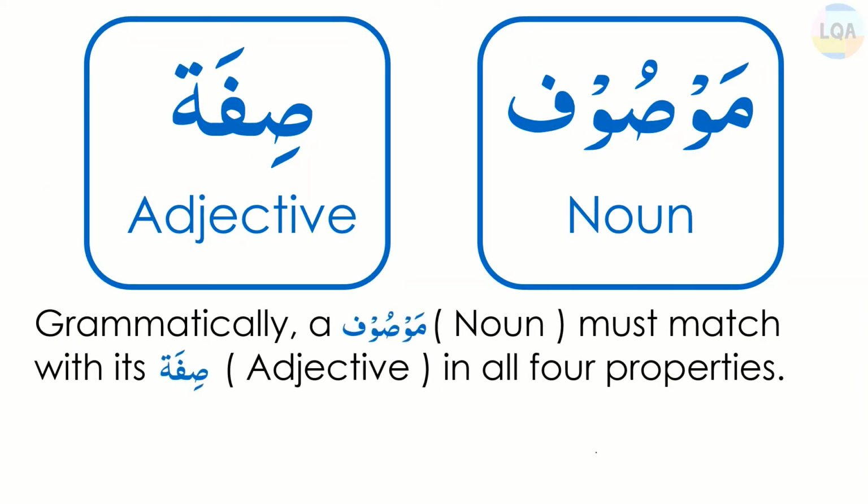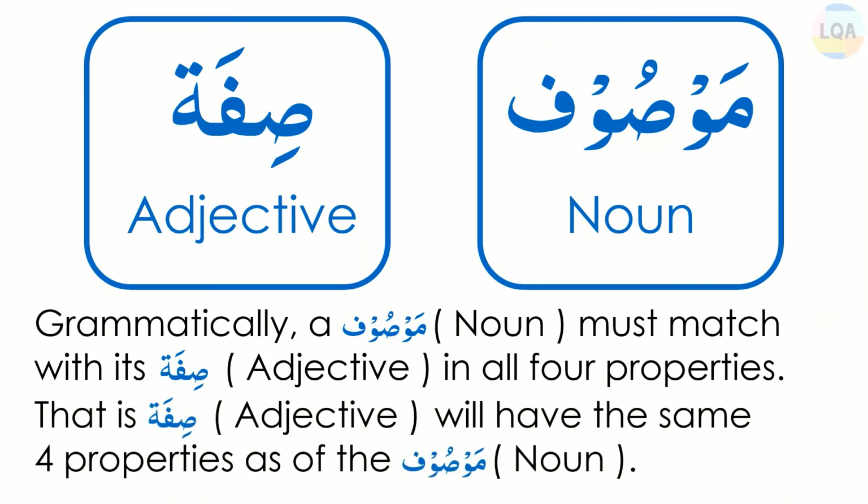Grammatically, a noun must match with its adjective in all four properties. That is, adjective will have the same four properties as of the noun. Let's take the following example. Al-Muslimus Salihu. Here al-Muslimu and as-Salihu both are proper noun because they have al in the beginning.